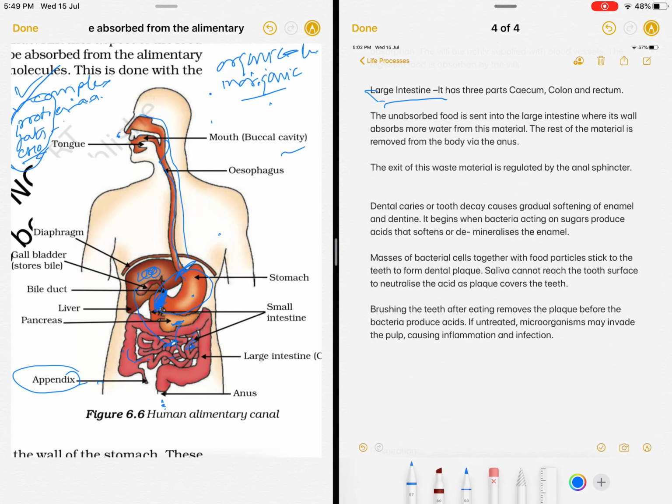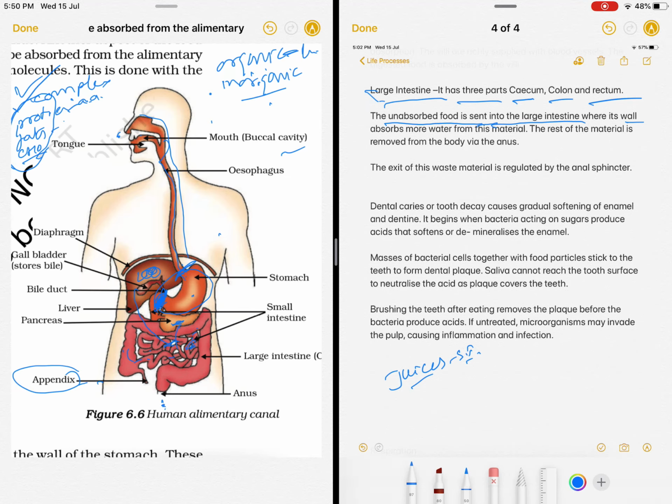So the large intestine has three parts: cecum, colon, and rectum. What happens in these parts? The unabsorbed food, which is not required by the body and is still in the intestine, is moved to the large intestine. And what happens to this food? You see, a lot of juices have been secreted up to the small intestine portion.